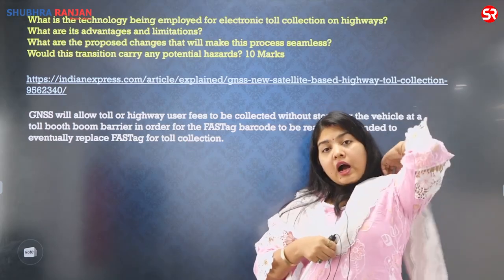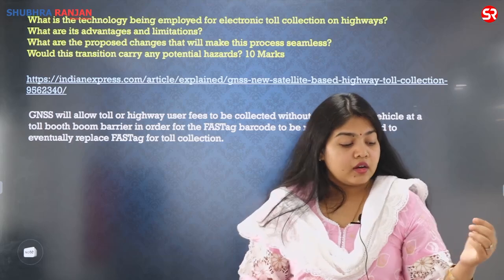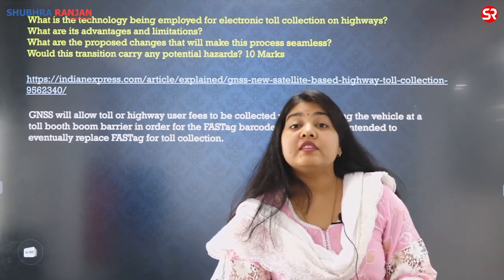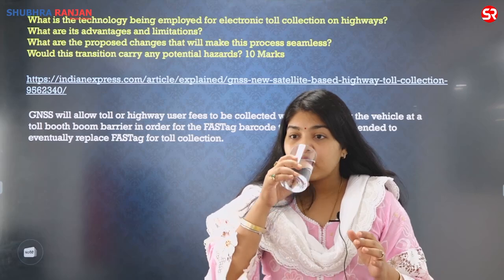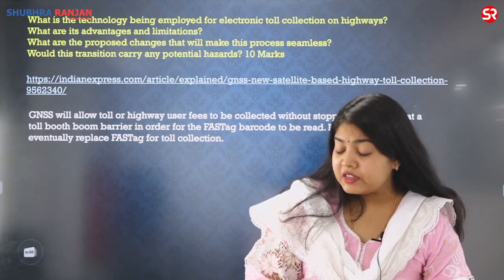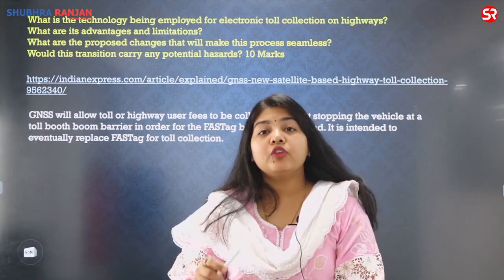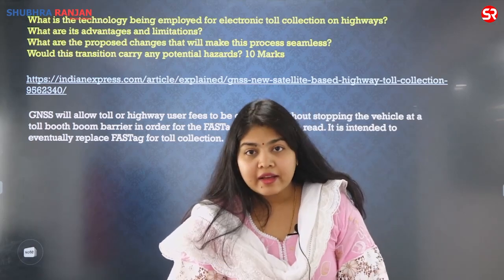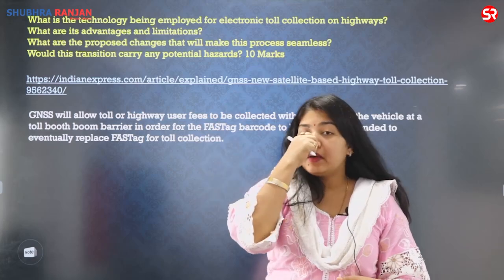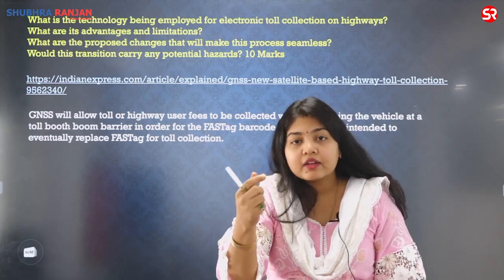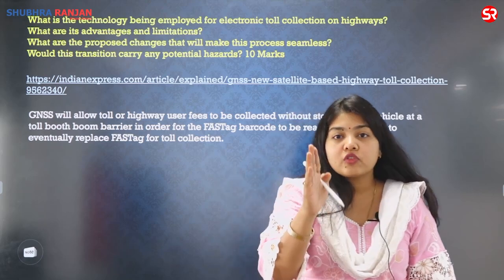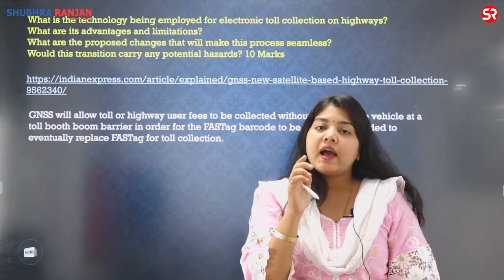Or you can also write that the whole process of collecting the toll has become seamless and extremely efficient by the introduction of FASTag, which has a barcode system in which the money is automatically deducted from the account or the wallet, making the whole process of crossing the toll booth hassle-free.